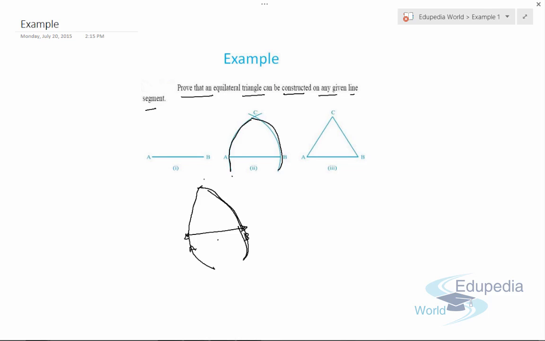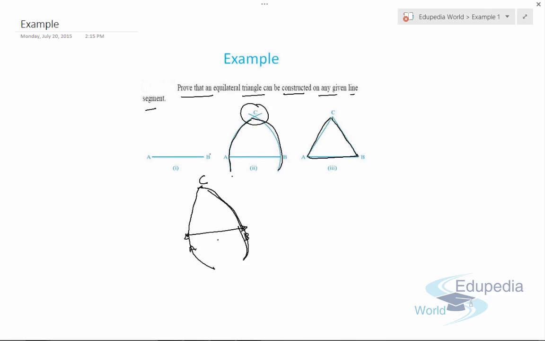Now the point where they meet, this point, point C, at this point we can join AC and CB. So all the three lengths will be equal. So this is how we can construct an equilateral triangle on a line segment. Now this example actually leads to another theorem which is generally used in questions, that two distinct lines cannot have more than one point in common.